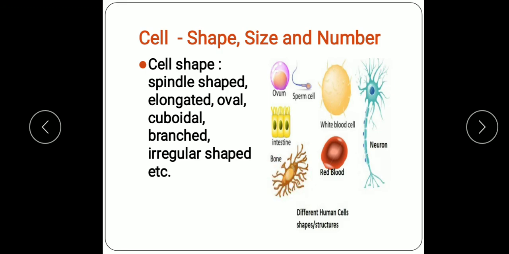Some cells do not have a regular shape, like amoeba. This you have seen in the previous classes also, the diagram of amoeba. And the white blood cells are also there, that is leukocytes. They do not have a definite shape. So these are the different shapes of the cells.